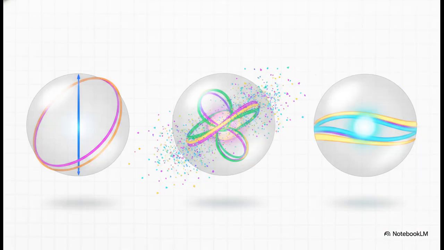The most basic of these geometric rotations are the Pauli gates. Think of the Pauli X gate as the closest thing we have to a classical NOT gate. It applies a 180-degree rotation around the x-axis of the Bloch sphere, effectively flipping a 0 to a 1 and a 1 to a 0. Super familiar, right? But because we are operating in 3D space, we also have the Pauli Y gate, which flips the state while adding a complex phase. And then there's the Pauli Z gate, which leaves the state's probability totally alone, but flips the phase of the qubit.